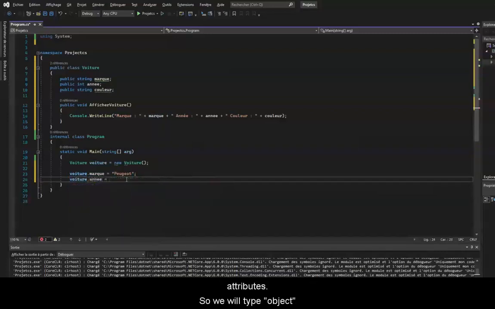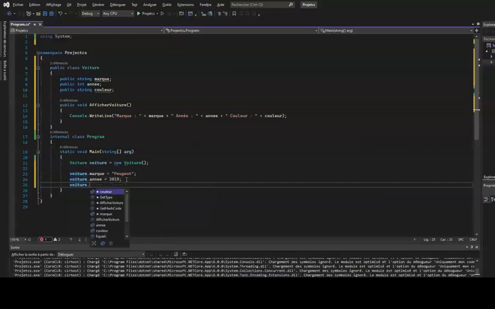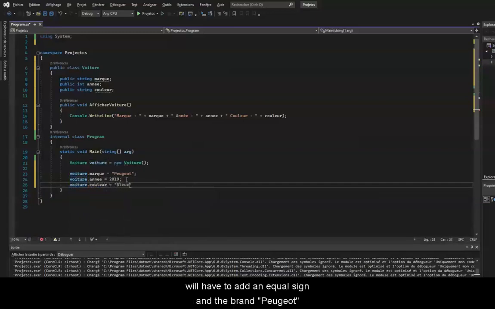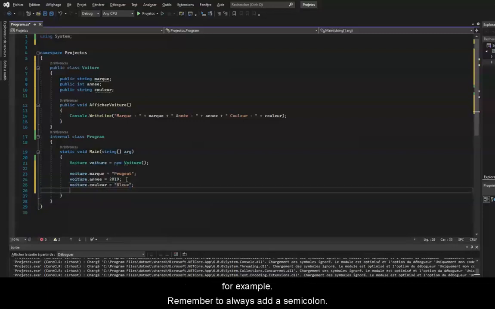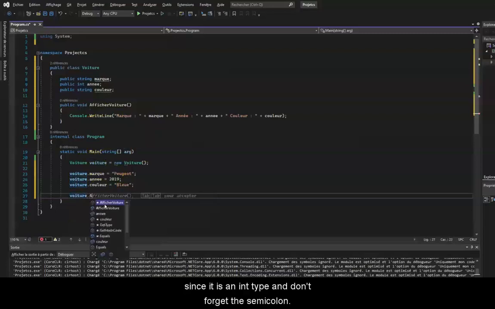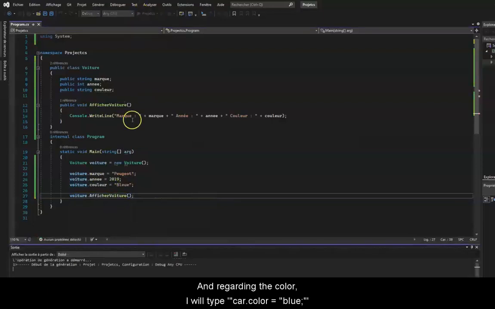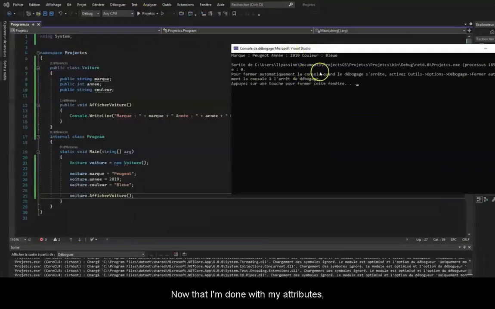So we will type the object and the attribute's name, which is brand. Here the dot means that the brand attribute belongs to the car class. Then we will assign a value, so we'll have to add an equal sign and the brand, Toyota for example. Remember to always add a semicolon. To continue, we will do the same thing for the year and the color. So I will type car.year is equal to 2019 since it's an int type, and don't forget the semicolon. And regarding the color, I will type car.color is equal to blue. Put blue in quotation marks and add a semicolon.